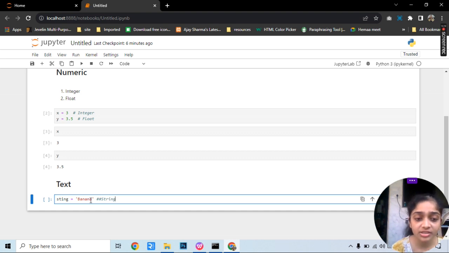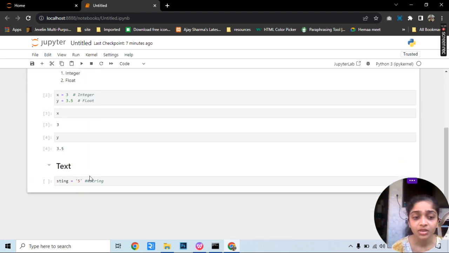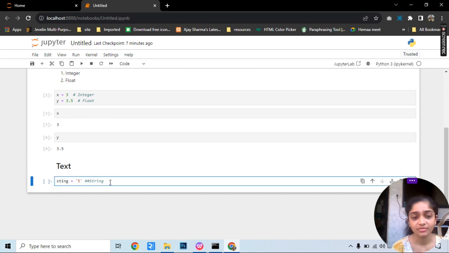Whatever you write inside single quotes or double quotes will be treated as a string. Here if you write 5, it will still be treated as a string because it's in double quotes. If you don't write it in double quotes, then it will be treated as a number. Here it will be treated as a string.